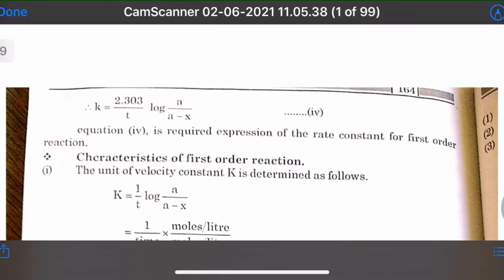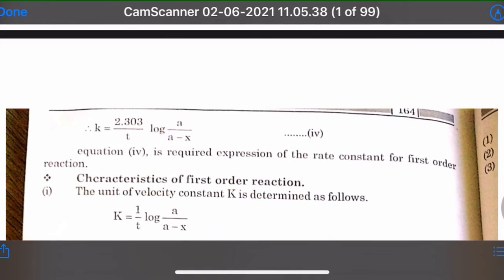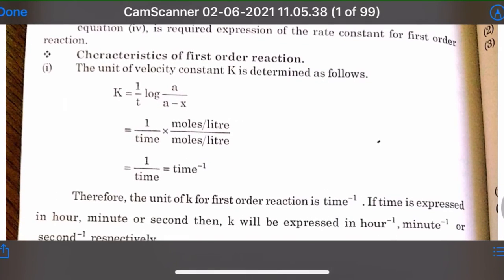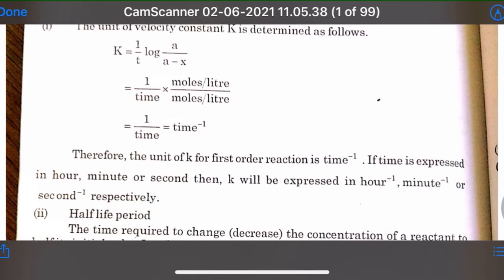So ln દૂર કરવા માટે શું મૂકશું આપણે? k is equal to 2.303 divided by t log a upon a minus x. So this is the expression of rate constant of first order reaction. The characteristic of first order reaction: the unit of velocity constant k is determined as follows. So k is equal to 1 by t log a upon a minus x. So 1 upon t નું શું થાય? time. a એટલે concentration છે, moles per liter. So unit શું આવશે? The unit of k for first order reaction is only time inverse.